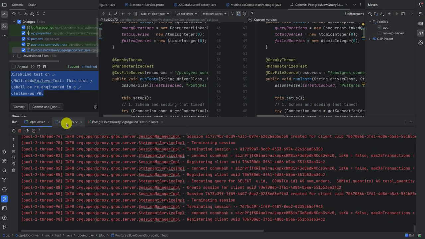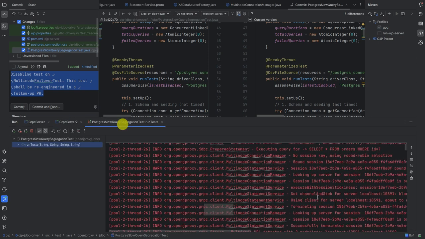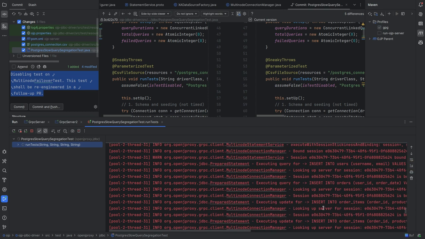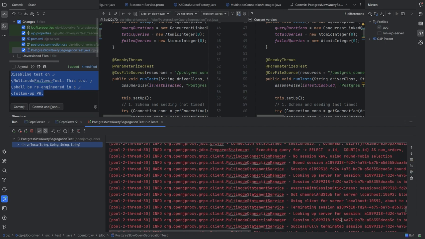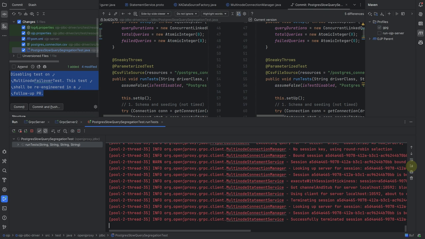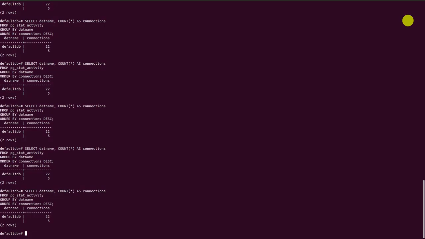Let's just make sure that both servers are receiving requests, which is the case here. And let's make sure also that the client now knows that there are two servers. So in the logs, we can see logs like this. These logs are info, right? In production, you're not going to have such verbose logs. But that's the expectation. Now, let's stop the second server and let's go quickly here.